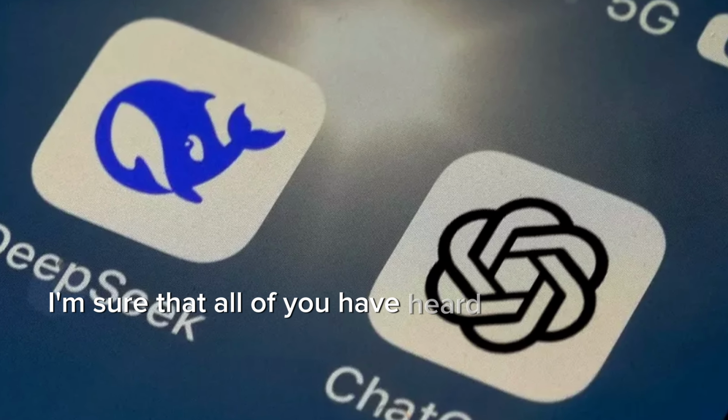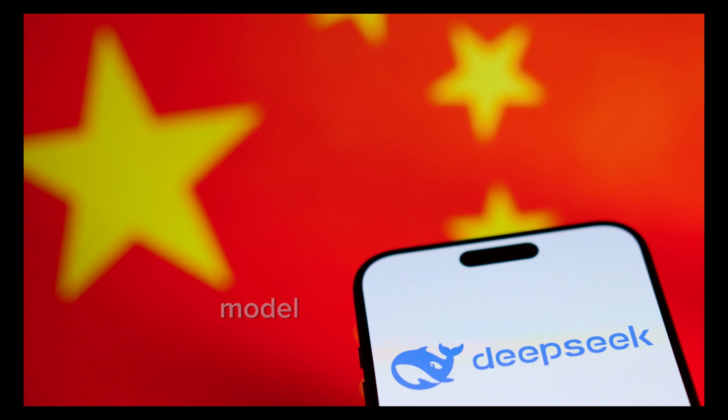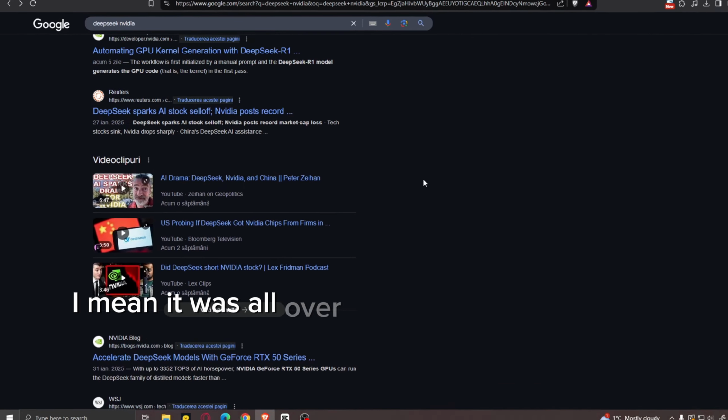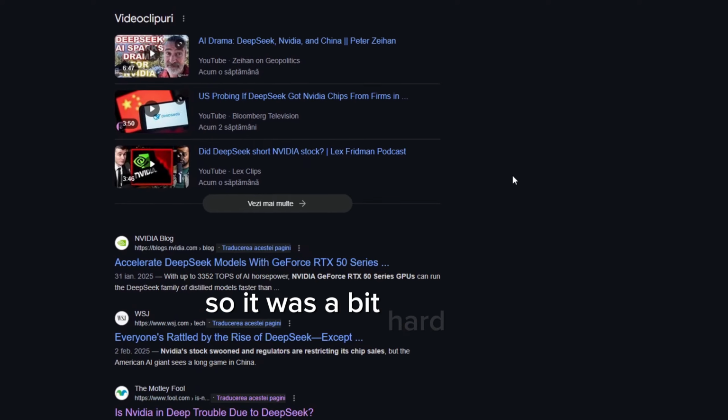I'm sure that all of you have heard about the recent release of the Chinese LLM model called DeepSeek R1 that has set Nvidia stocks plummeting. I mean, it was all over the news and the internet, so it was a bit hard to miss.